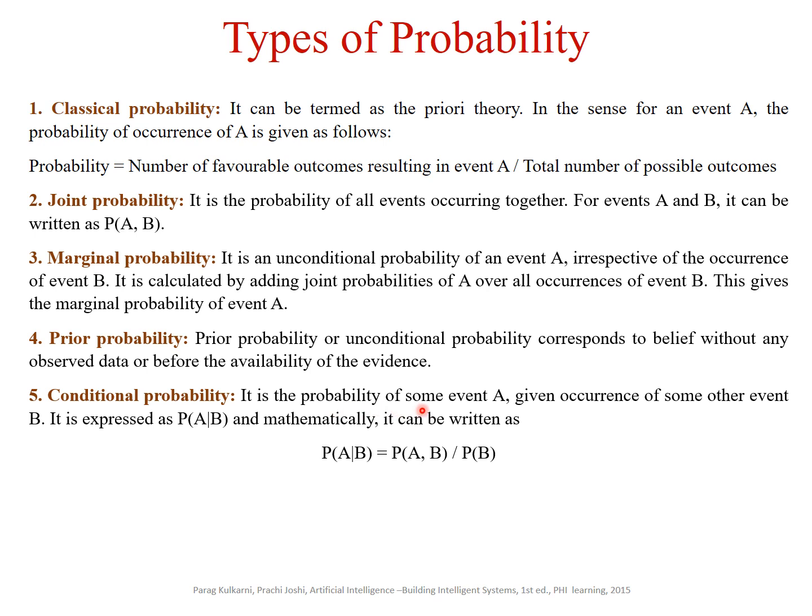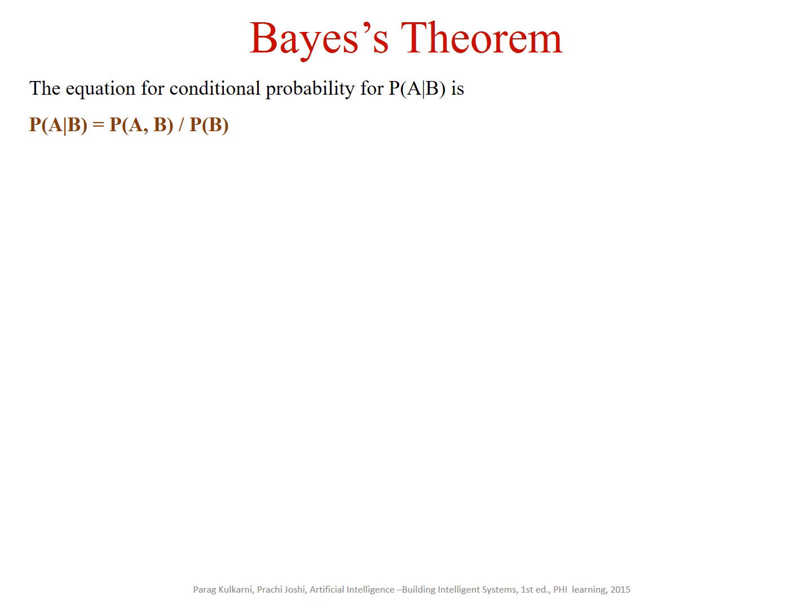Conditional probability, it is the probability of some event A given occurrence of some other event B. It is expressed as probability of A given B, and mathematically it is written like this. Probability of A given B equal to probability of A comma B divided by probability of B. It updates the belief after evidence. The equation for the conditional probability for probability of A given B is P of A given B equal to P of A comma B divided by P of B.